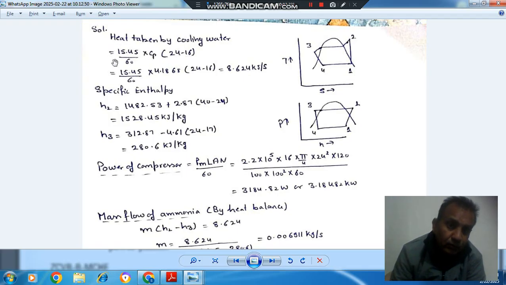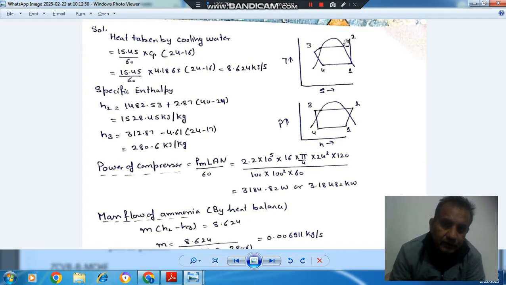The mass flow rate of cooling water is 15.45 kilogram per minute, or 15.45 by 60 kilogram per second, and Cp is 4.1868, and the temperature difference is 24 minus 16. So the heat taken by cooling water comes as 8.624 kilojoule per second.